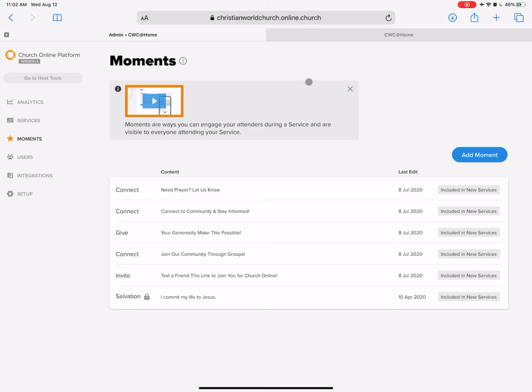All right, so we have taken a look at the Analytics tab and the Services tab, and now we're on the Moments tab again as it relates to the admin platform. If you're ever wanting to shift, I haven't said this yet, but I'm sure you know, if you're ever wanting to shift between being a host and being an admin, you just click on that. No big deal. Okay, so now we're looking at the moments.